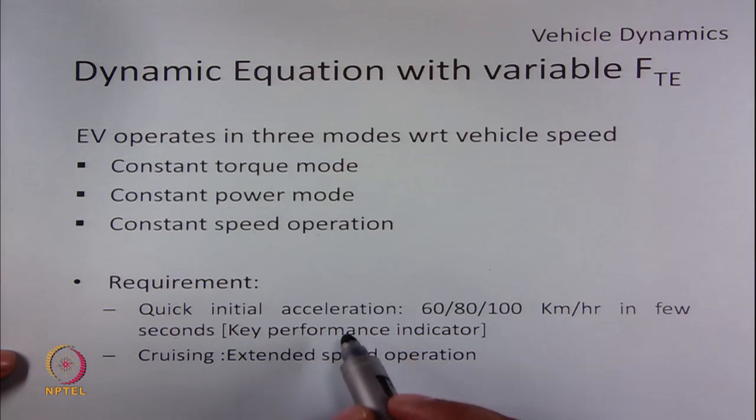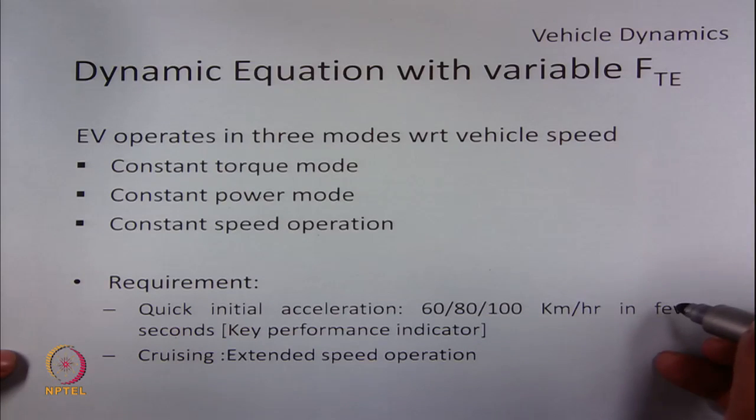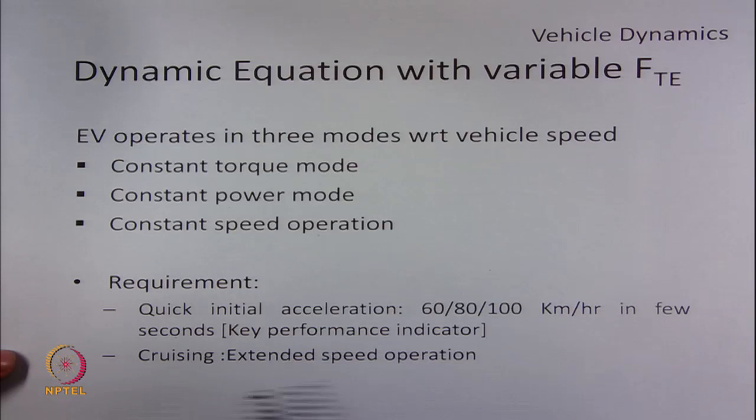Generally when we buy any vehicle, we see what is the acceleration for the first few seconds. So generally this is a key performance indicator of any vehicle. You can see claims such as the vehicle reaches 80 kilometer or 100 kilometer per hour in 10 seconds or 20 seconds.